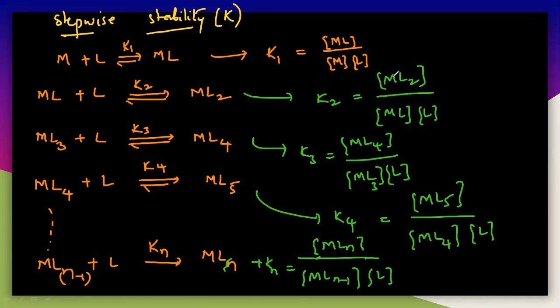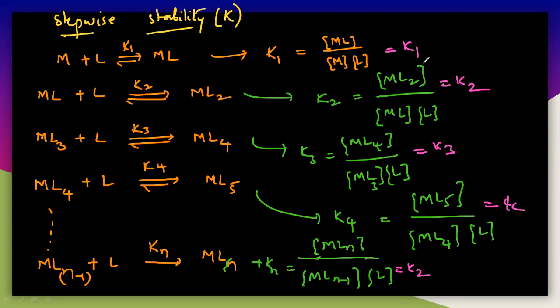This is K1, this is K2, K3, K4 and Kn. This is the stepwise stability constant. Here K1, K2, K3, K4, K5, those are all stepwise stability constants.